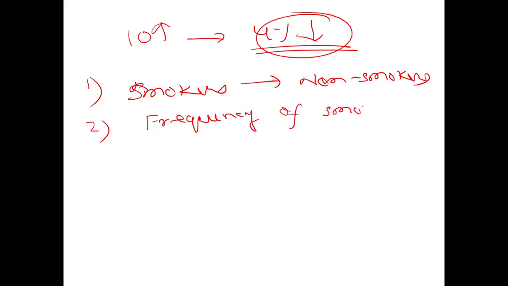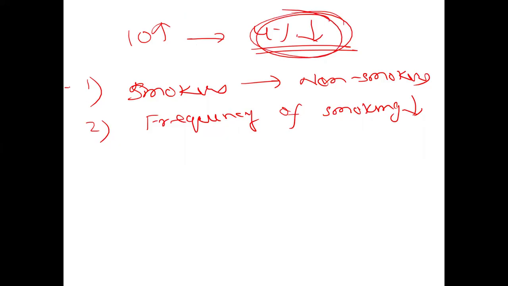Yes. I used to smoke 6 cigarettes a day. After the price increase, I'm now smoking four cigarettes a day. Correct?